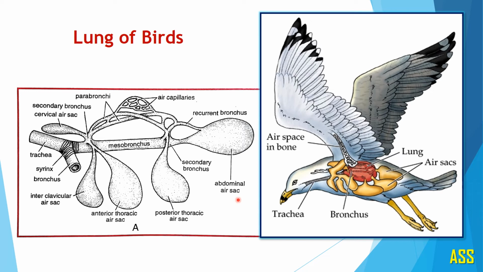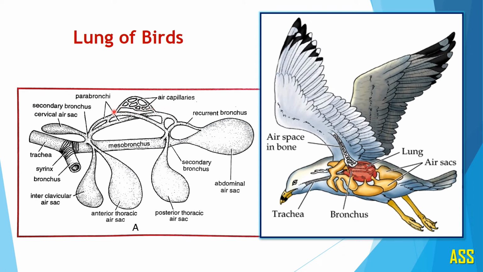After entering into the lungs, you can observe here that the bronchus divides repeatedly, thus forming a network of air capillaries. Here you can observe the air capillaries. These air capillaries do not terminate blindly.